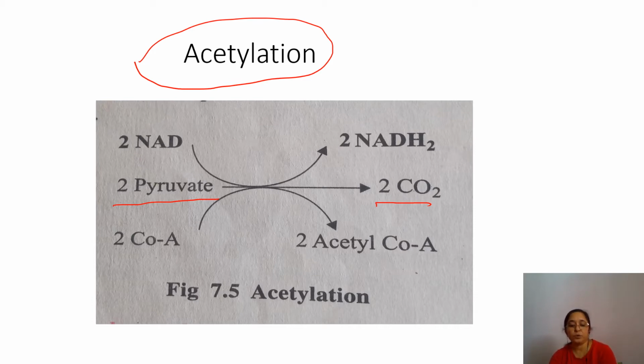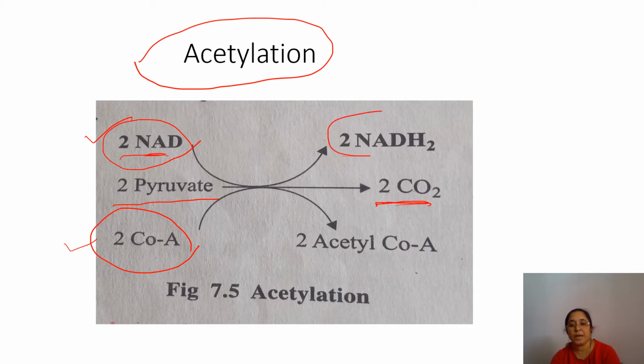And one more thing, coenzyme NAD and coenzyme A are required for this reaction, for acetylation. So pyruvic acid undergoes decarboxylation, carbon dioxide is released, and then oxidation by removal of hydrogen, and that hydrogen will be taken up by the NAD.